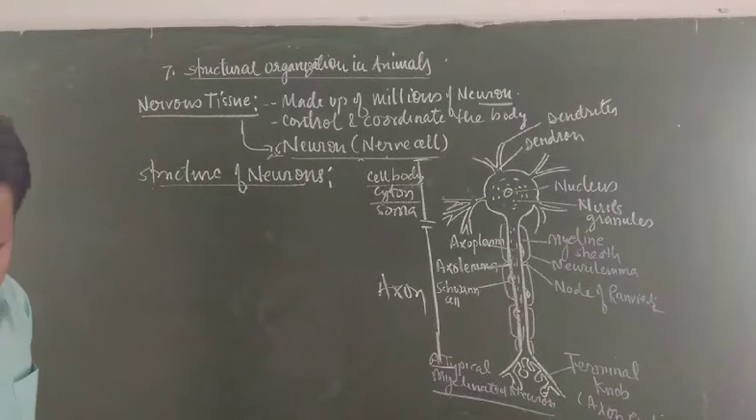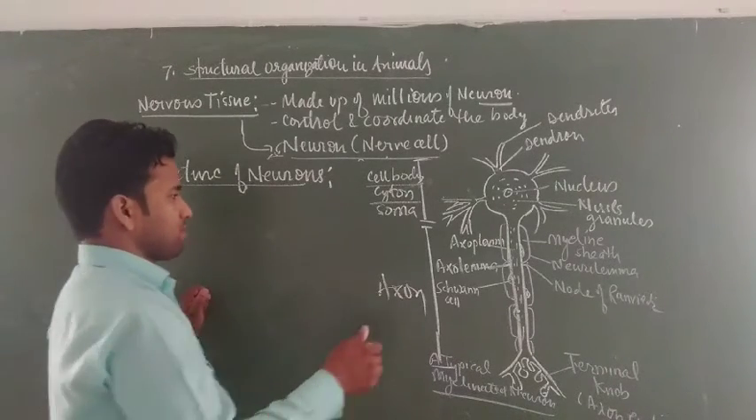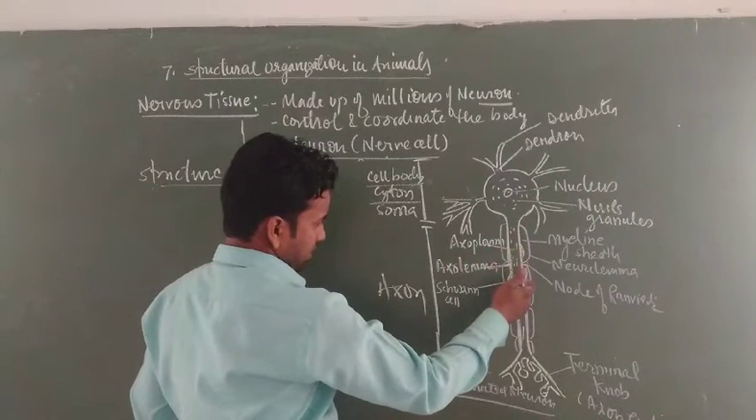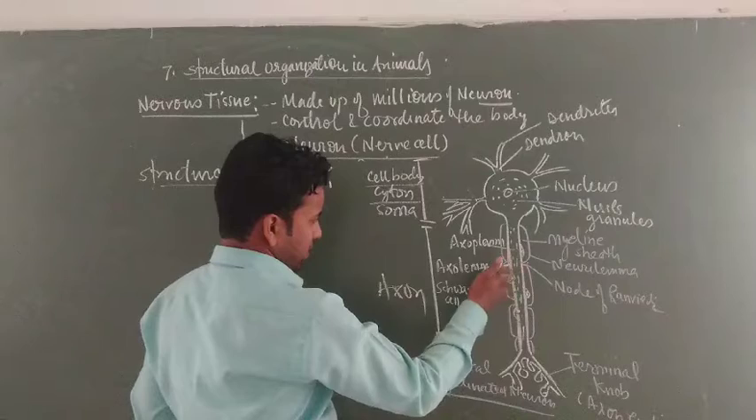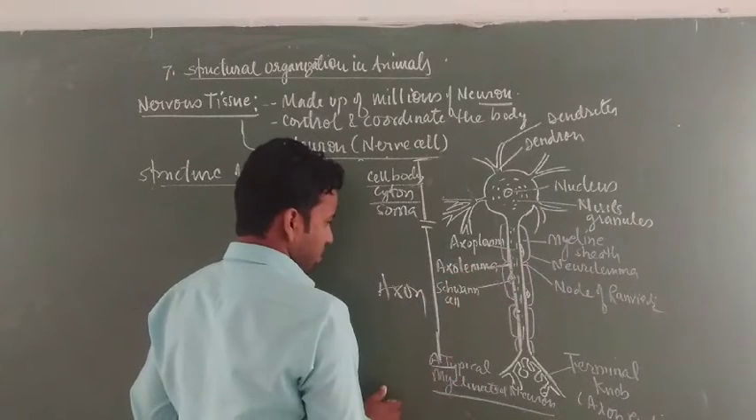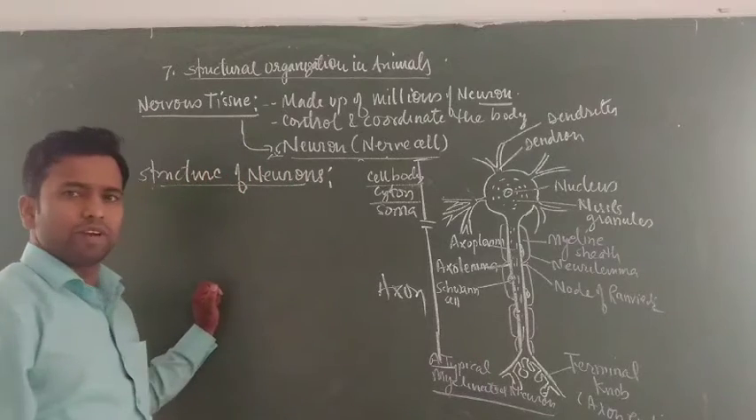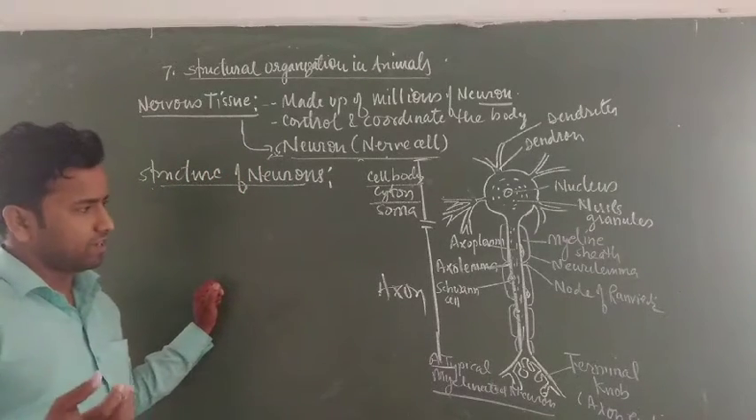So this is the different parts of the cell body, the cyton, as well as the axon. Axons have axoplasm. This is axoplasm, surrounded by an external layer called axolemma, and the Schwann cell is present on the outer side of the axoplasm, that is, a nucleus-containing Schwann cell.